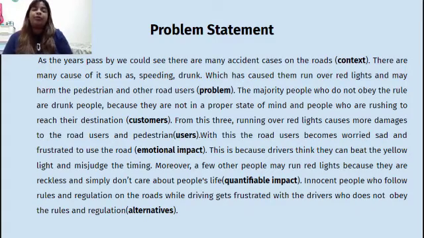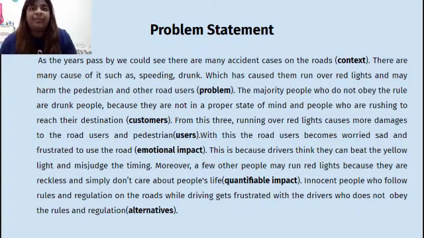The problem statement of our prototype is, as the year passes by, we could see there are many accident cases on the roads. There are many causes of it, such as speeding and drunk driving, which has caused them to run over red lights and may harm the pedestrians and other road users especially. The majority of people who do not obey the rules are drunk people. Why? It's because they are not in a proper state of mind, and they would face an accident.